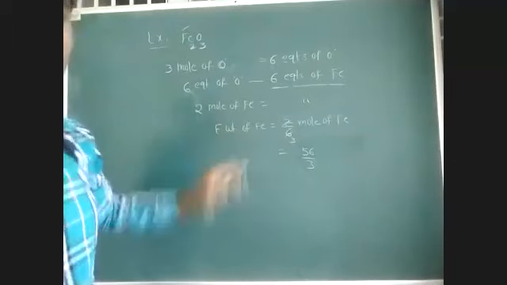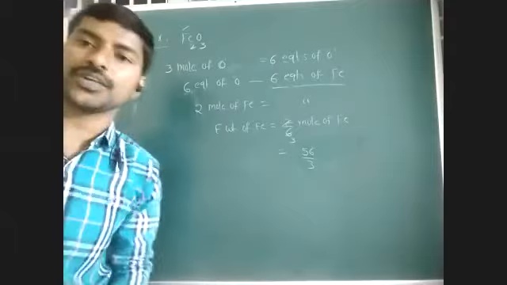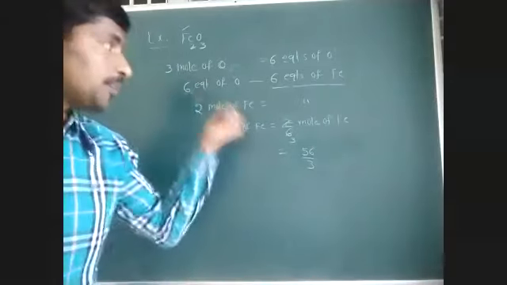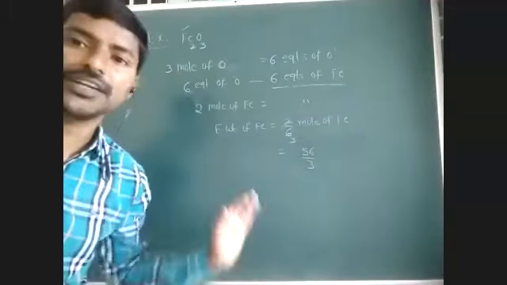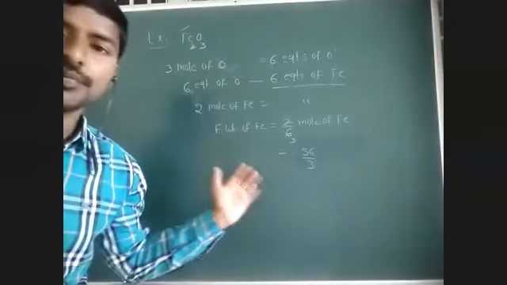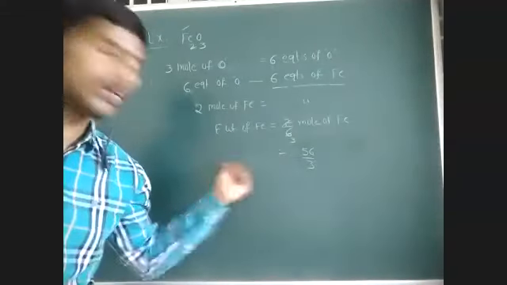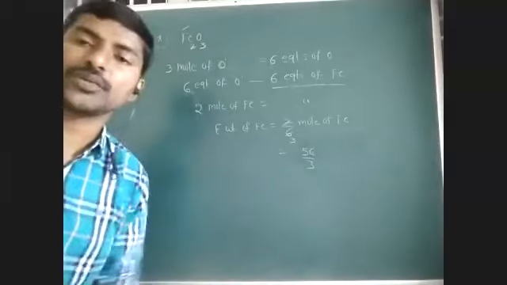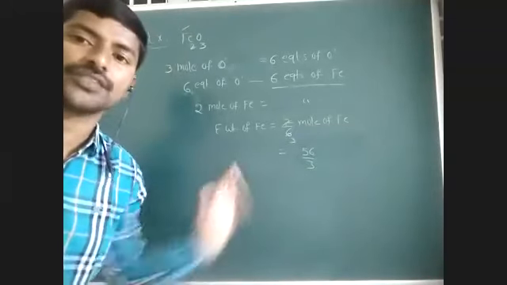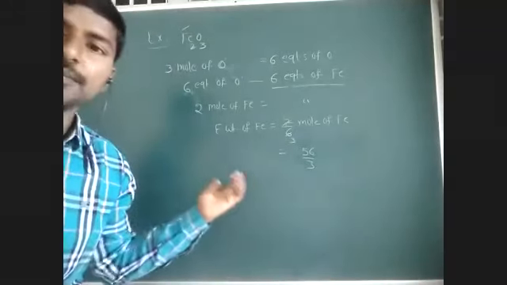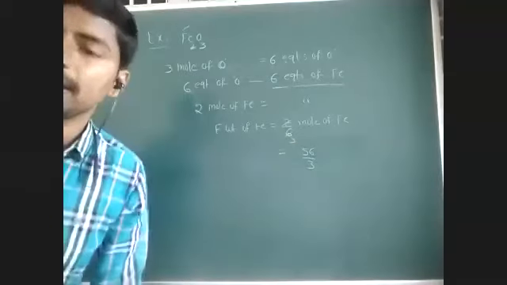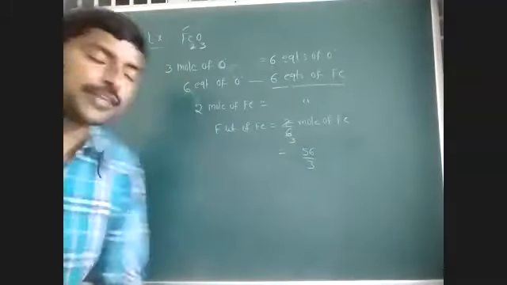From this we may conclude that equivalent weight is not fixed for a given element. For example, in the previous case, the equivalent weight of iron is 28, that is 56/2, but in this case the equivalent weight of iron is 56/3. So the equivalent weight of an element is not constant. An element may have more than one equivalent weight.